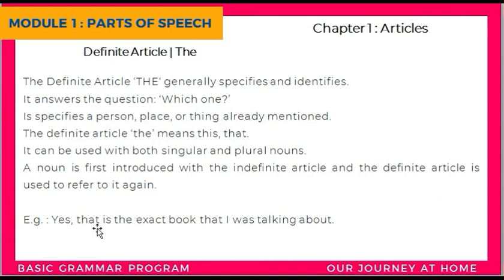Then the other person replies, yes, that is the exact book that I was talking about. So in the first question we used an indefinite article, and in the answer to that question we used the definite article. So I hope the basic definitions of articles a, an and the are clear.